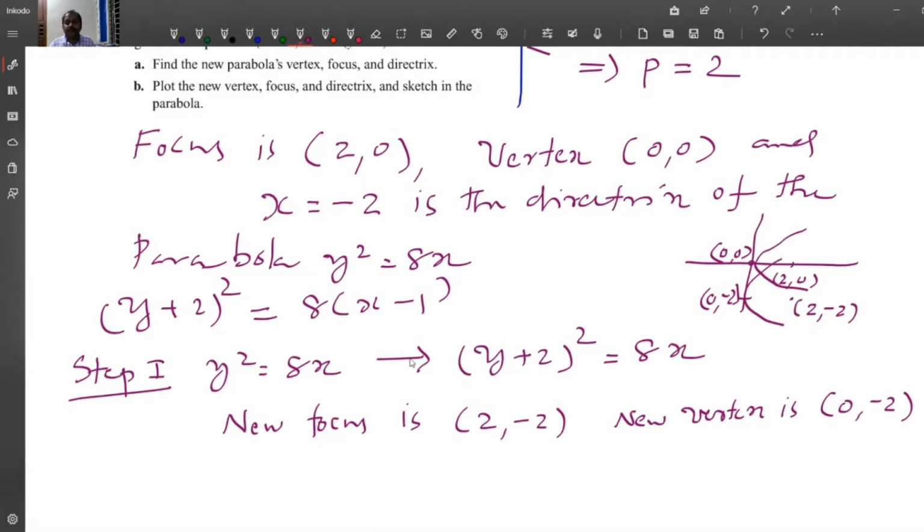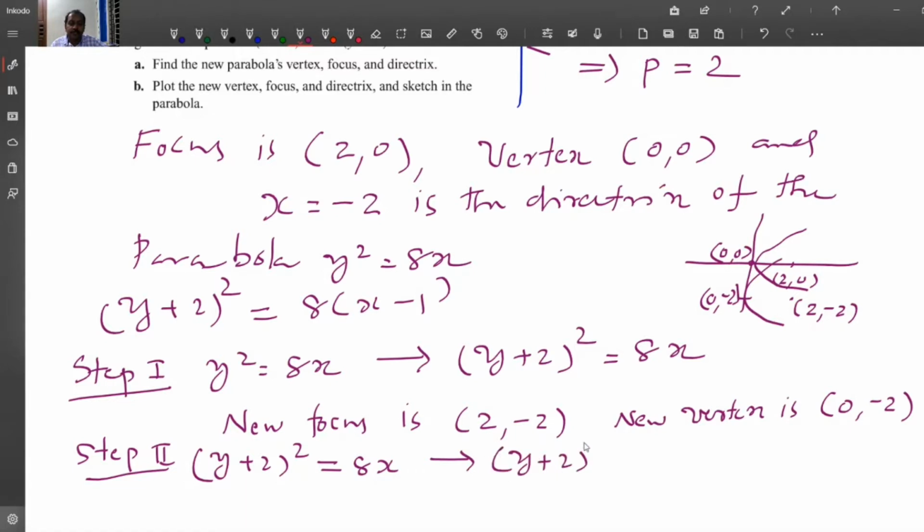Now step 2: (y plus 2) the whole square equal to 8x is transformed to (y plus 2) the whole square is equal to 8 into (x minus 1).